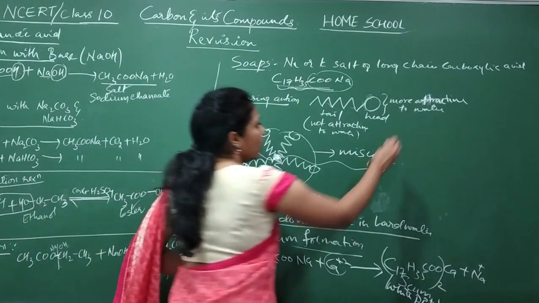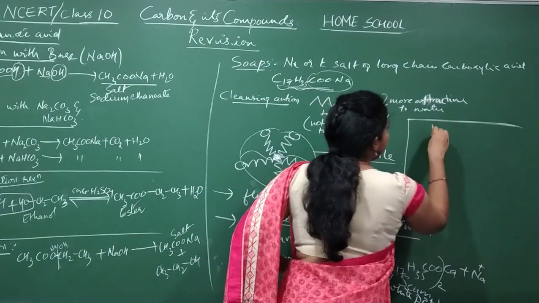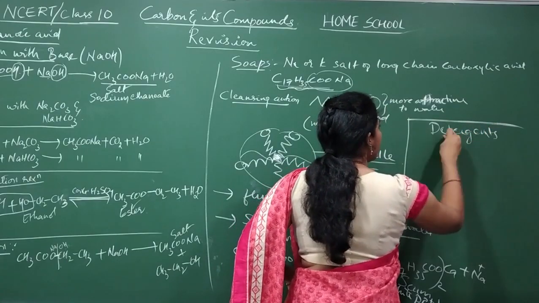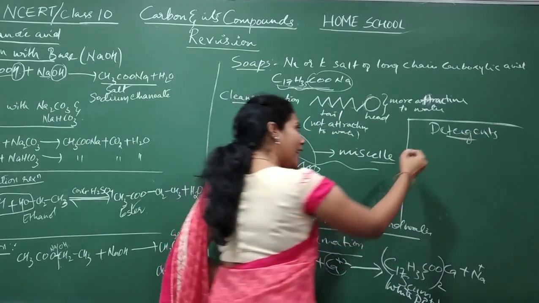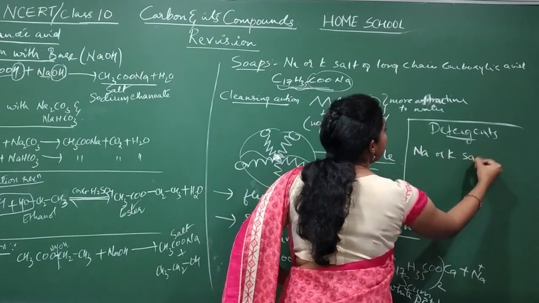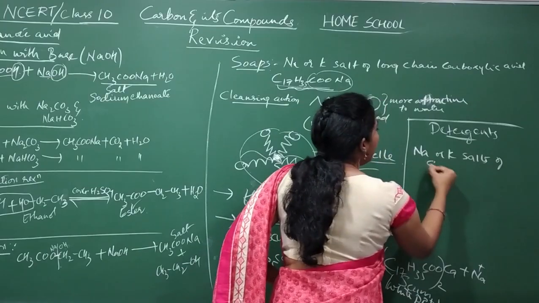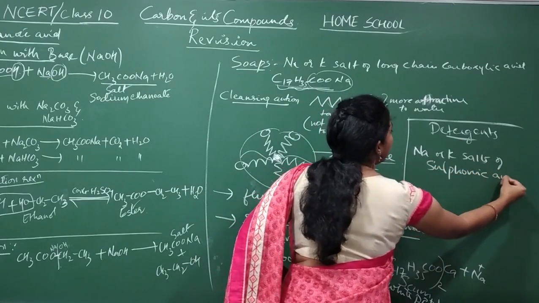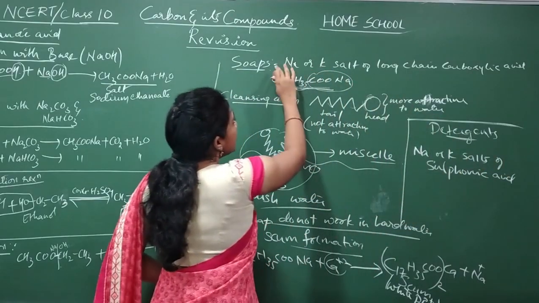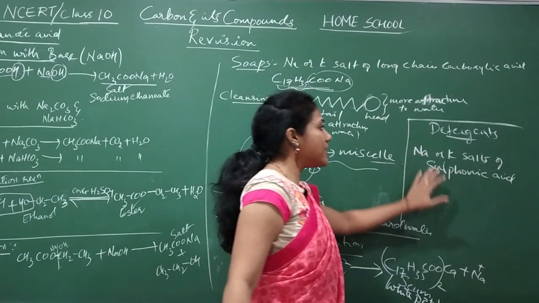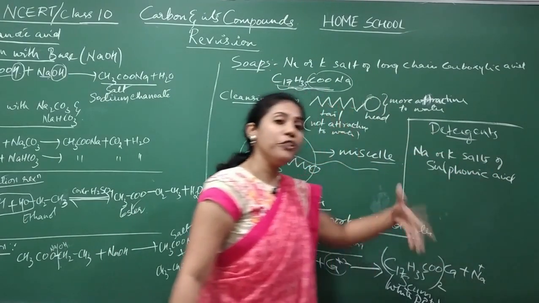And we also studied detergents in our chapter. So what are detergents actually? They are also sodium or potassium salts of sulfonic acids. Soaps are salts of carboxylic acid, but detergents are salts of sulfonic acid.